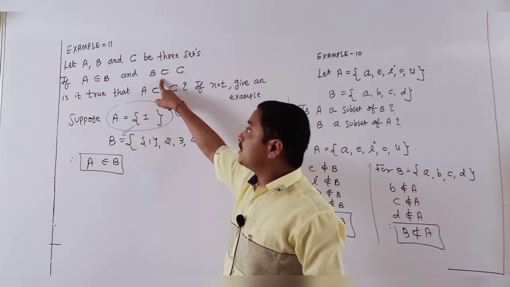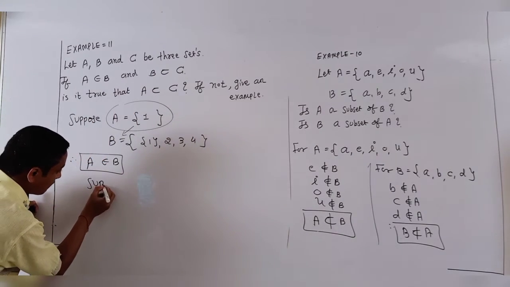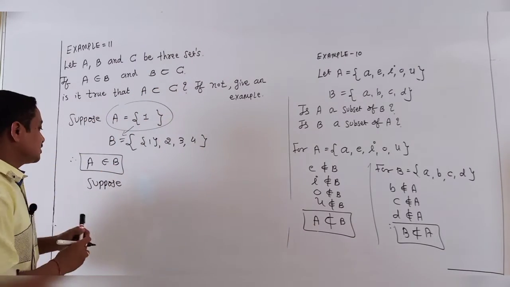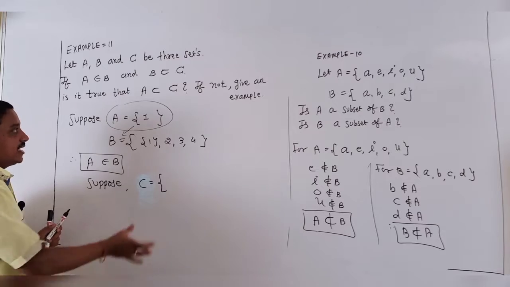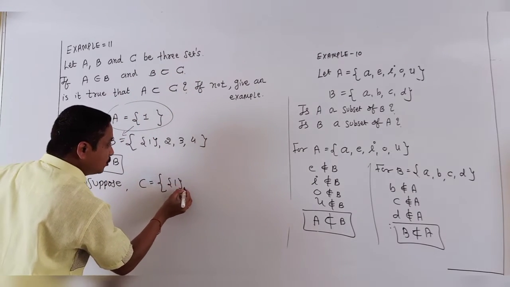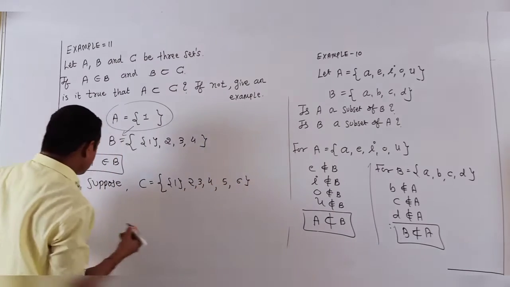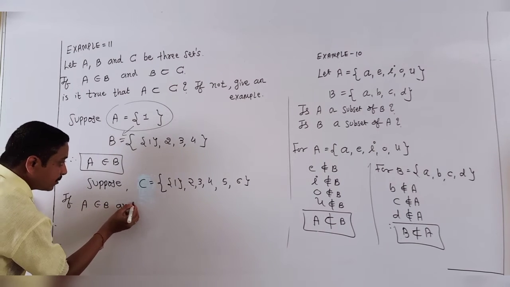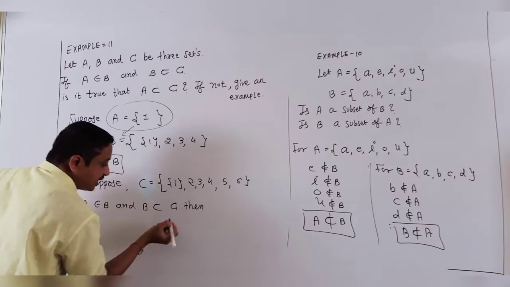Now check B is a subset of C, also given. So suppose, according to B subset C, I just go to the C set. Can you guess the answer? Yes, all elements are present in C. So the element 1 is necessary to write down, and the other numbers also. So if A belongs to B and B is a subset of C, now check what my result is.